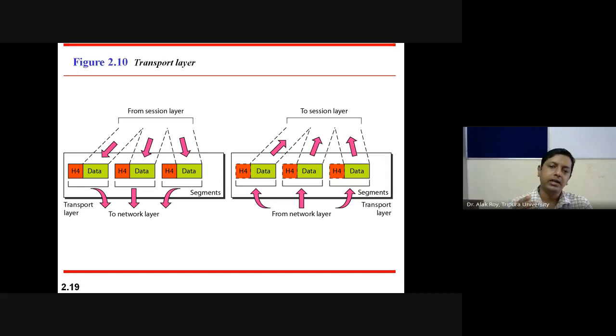On the receiver side, the network layer delivers data in the form of segments to the transport layer. It removes the header H4 for each segment, and delivers the data to the session layer. The three green data are delivered to the session layer.